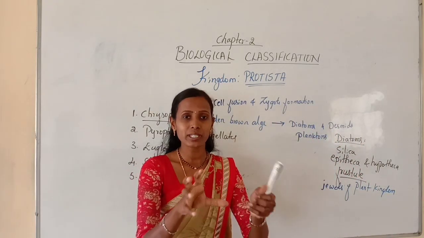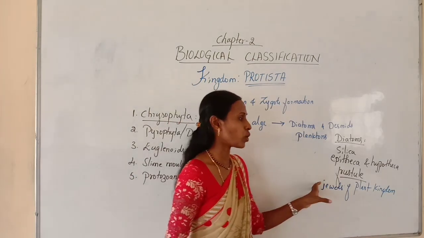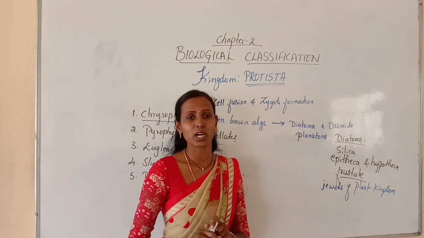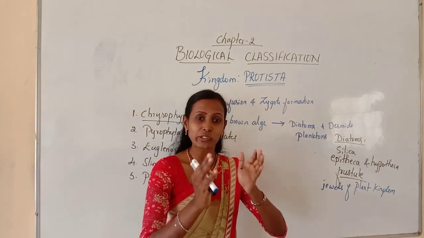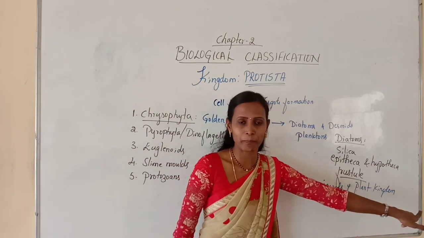When you observe images of diatoms, you will see a variety of shapes and designs. So due to these shapes and designs, we call diatoms jewels of the plant kingdom.